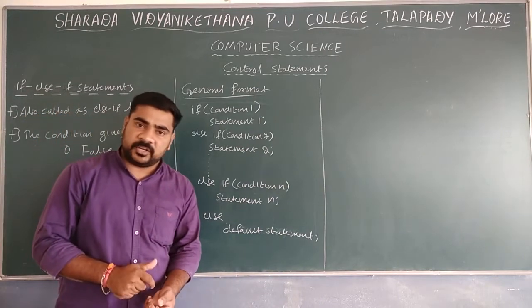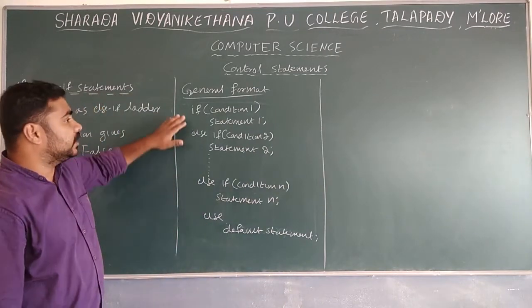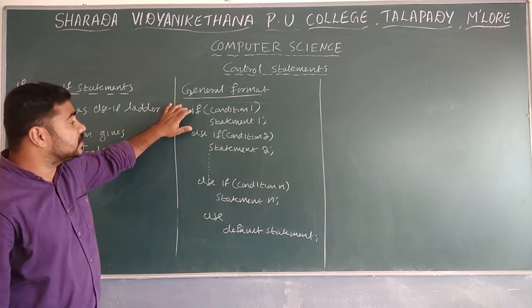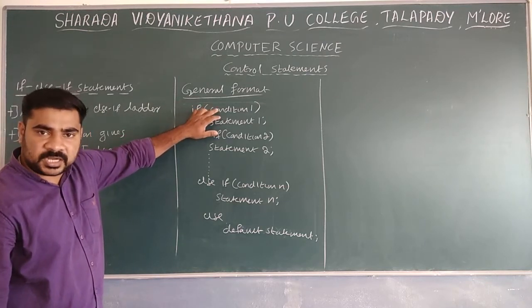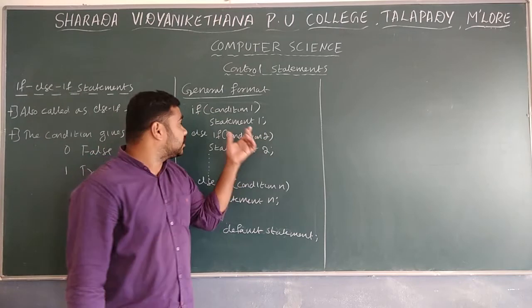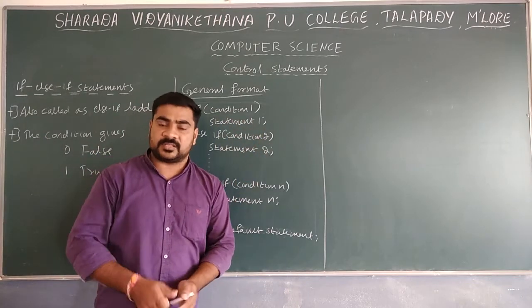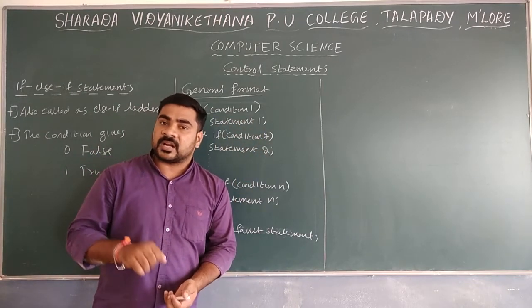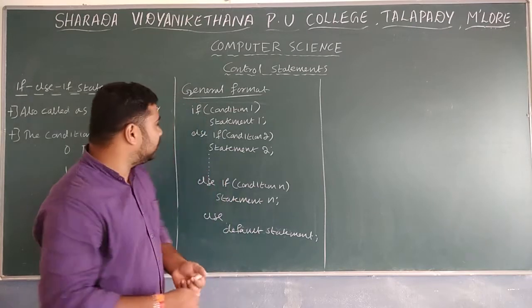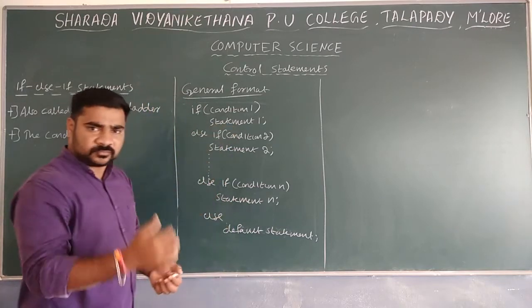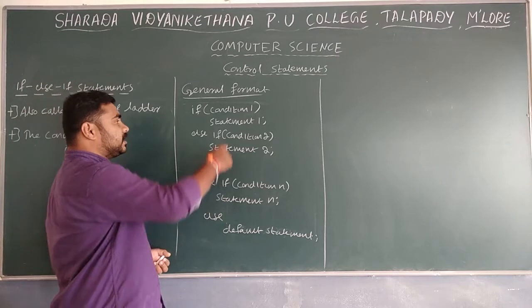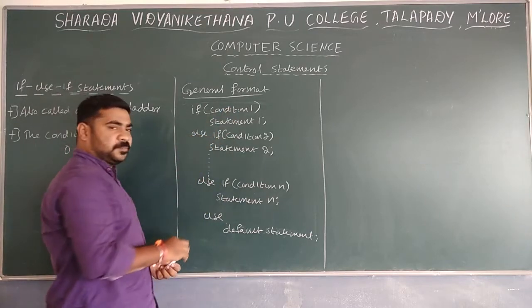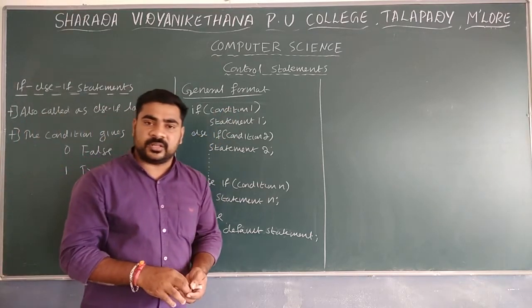So how it is executing is like this. First we are going to check the condition. Control is moving to check the test condition 1. If condition 1 is true, then statement 1 is going to execute. If the condition is false, it is moving to the else part.